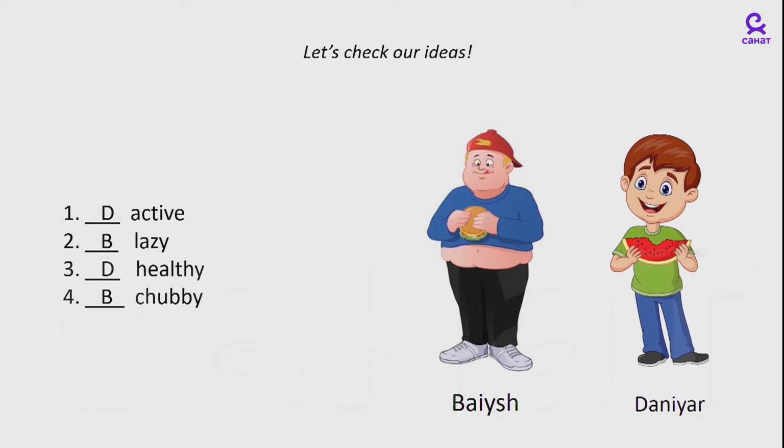If someone's face is round, so it's chubby. If someone's face is oval, is it chubby? No, it isn't. If someone's face is round like a moon, is it chubby? Yes, it is. Repeat, chubby. Chubby. Once more, chubby. Okay, thank you.